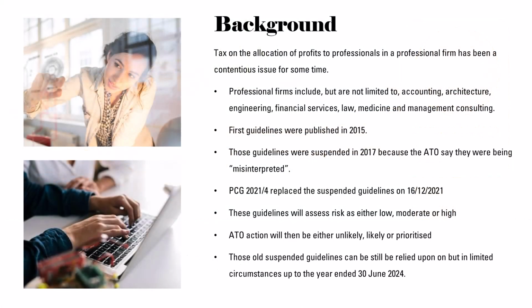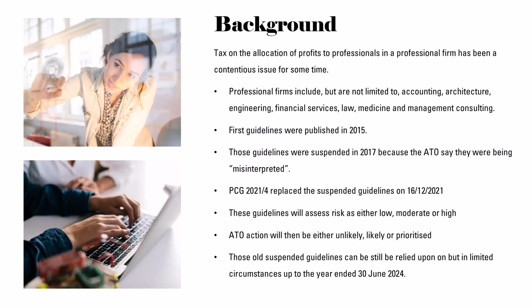The ATO has been concerned about the allocation of profits in professional firms for a long time. Professional firms include, but are not limited to, accounting, architecture, engineering, financial services, law, medicine, and management consulting. Apart from the general anti-avoidance provisions and several rulings on the topic, they first published specific guidelines concerning the allocation of professional profits in 2015. But according to the ATO, those guidelines were misinterpreted, so they were suspended in 2017.